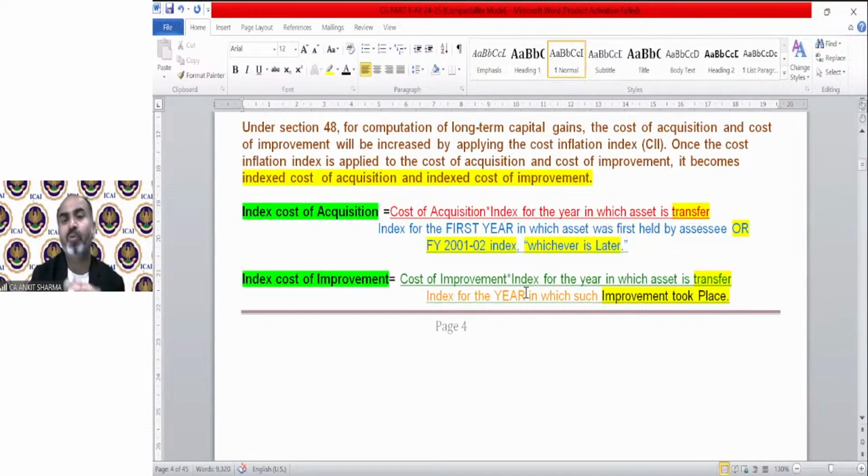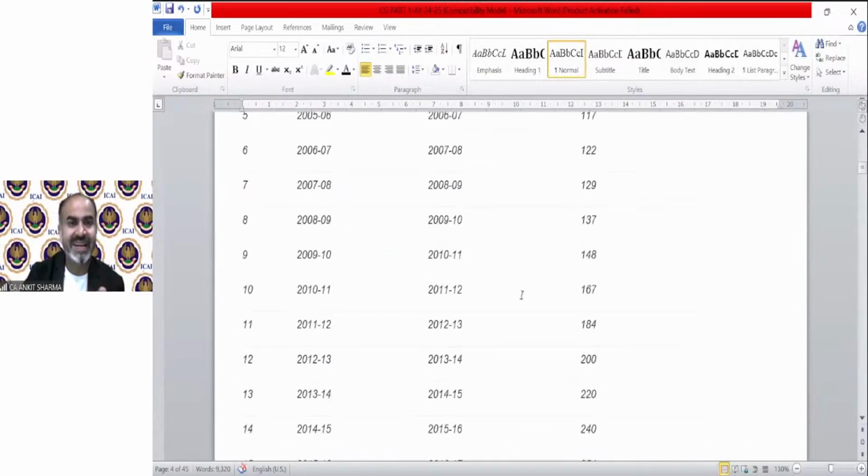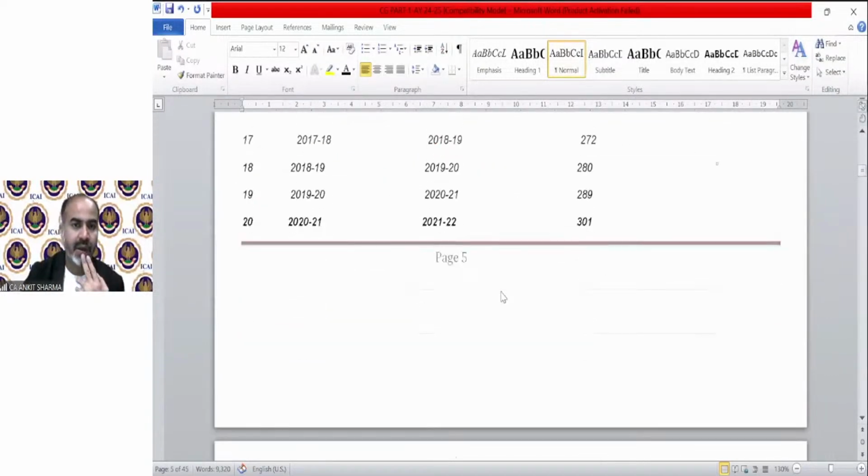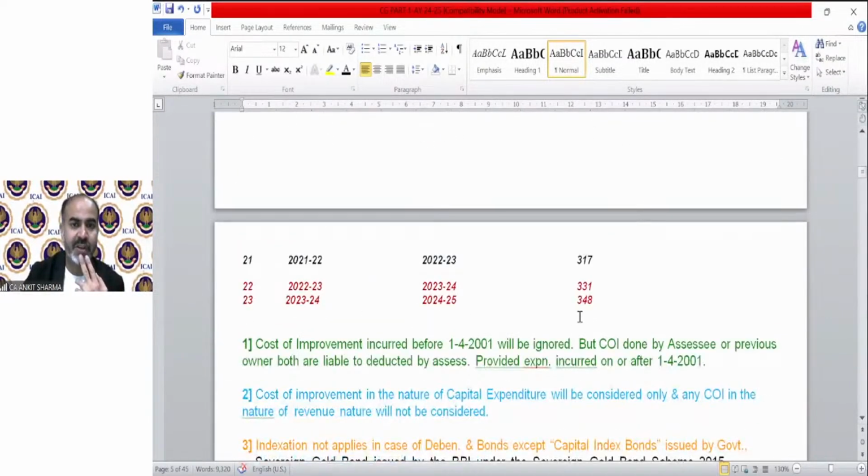If any improvement is before 1/4/2001, we have to ignore it, because we do not have index for that, so we cannot claim that improvement. Cost of improvement can only be considered if it has been incurred on or after 1/4/2001. We have a note also for that. These are index values. You can see the first index was 100 and the last for examination is 348.